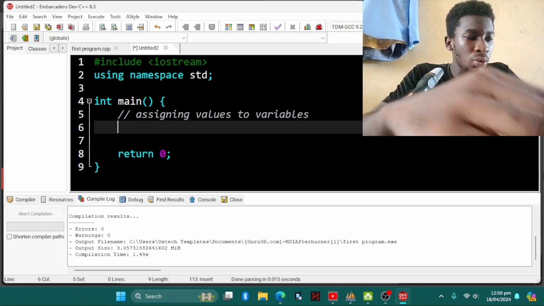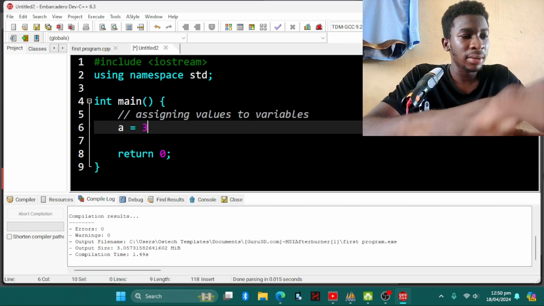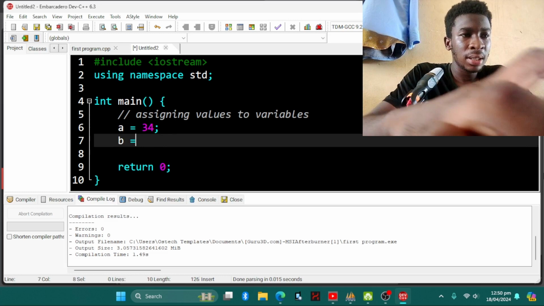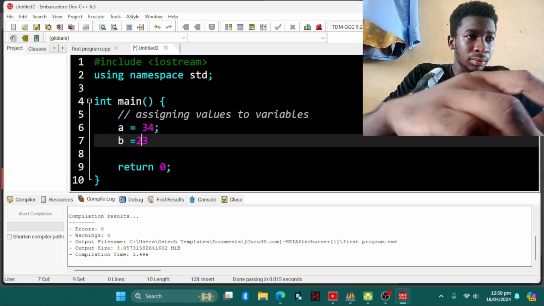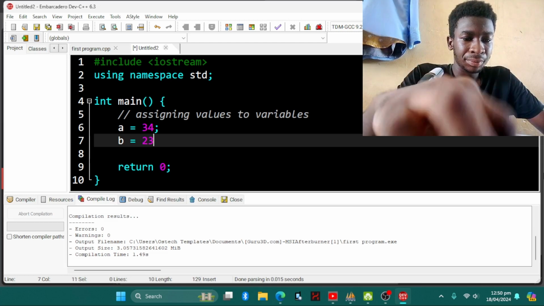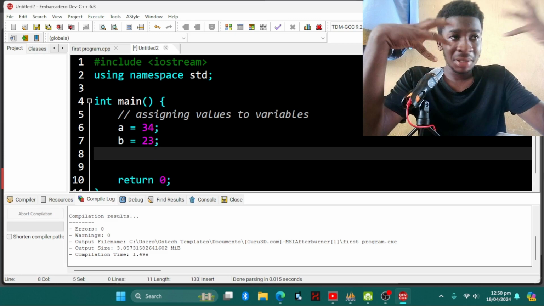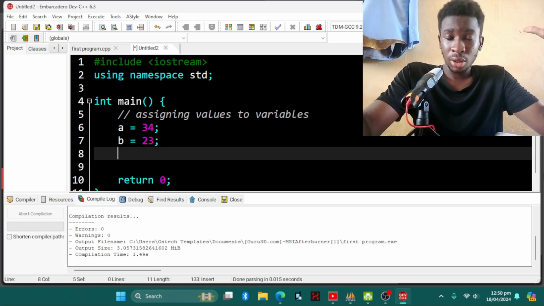So we can put a and then bring the equal to sign 34, and then we terminate. Then we go to the next line, b equal to 23, and then we terminate. You see, it's not necessary to bring spaces, but for the beautification of your code, you have to bring spaces in your C++ program.